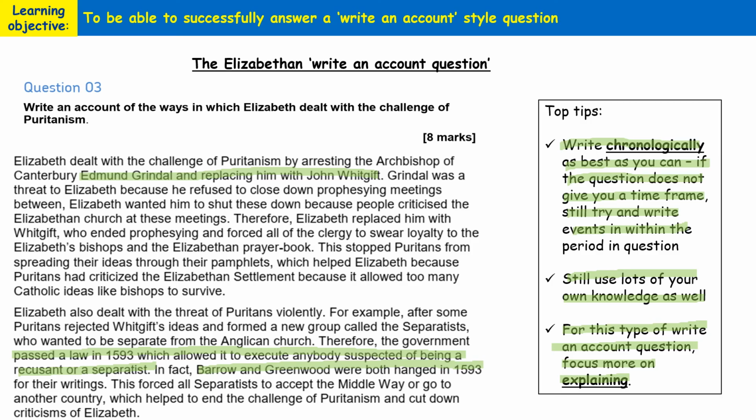So here again, it's more of a snapshot of what a model answer should look like, but you need to really take into consideration those top tips that I've spoken about by writing chronologically as best as you can, using lots of your own knowledge, and for this type of write an account question in the Elizabethan paper, to write with more of a focus on explaining how certain events panned out as they did.